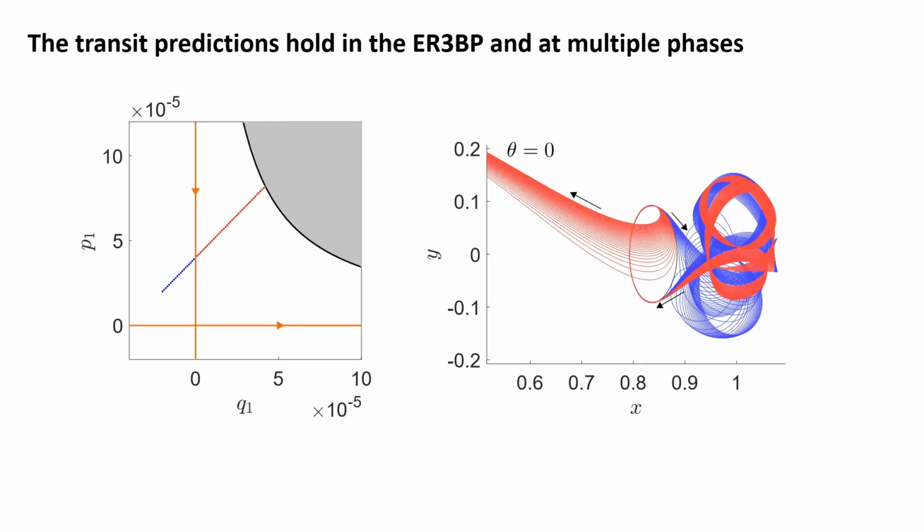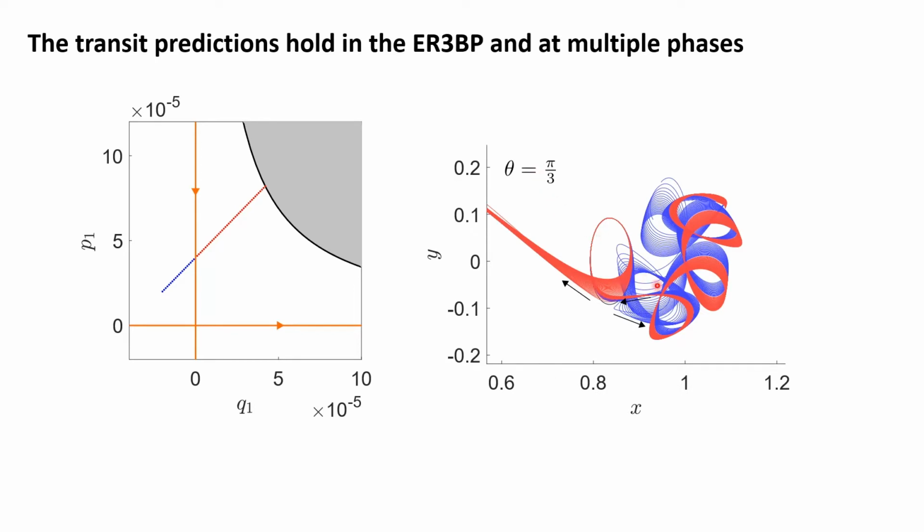These transit predictions also hold in the ER through BP. In this example, I also demonstrate, however, how one can use any phase one desires. Here, we have blue non-transit and red transit initial conditions, but as predicted, only the red reach the Earth realm. But these initial conditions, as you can see, were generated for phase 0. What happens if we change the phase? Well, our predictions still hold.